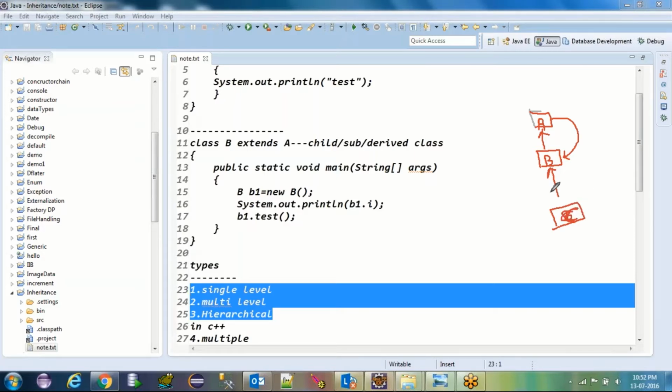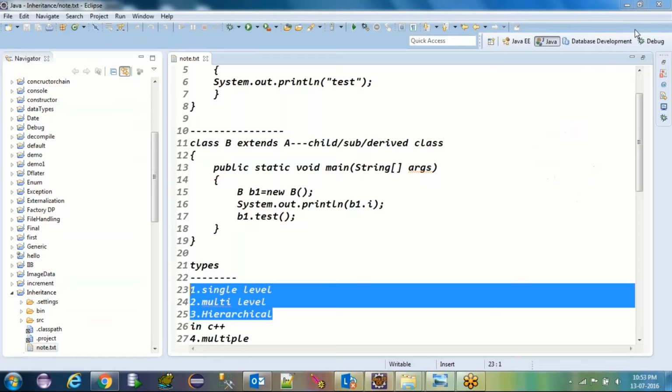Now we have more than one child class and more than one superclass. Yes or no? So the C class can access the A class properties also, and the B class. Whoever is the childmost class has the privilege to access all the members of all their superclasses. Got it? And whenever you have this, it is known as multi-level inheritance. Fine?